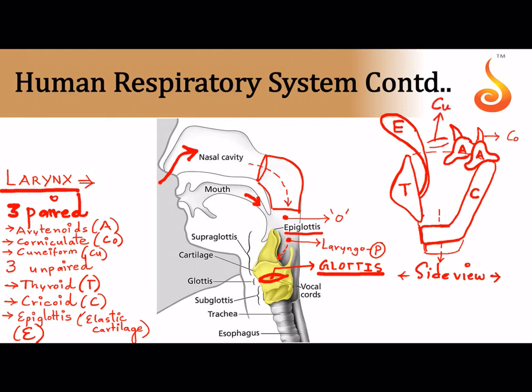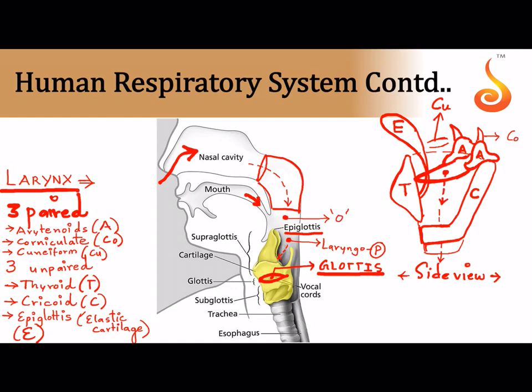And now see this arytenoid, there is a projection in the front of the arytenoid cartilages. To this you have the two cords which are attached like this. See, now this is your vocal cord, and can you see the space inside the vocal cord? Now this is the glottis. The air passes through that space and it enters into your larynx.